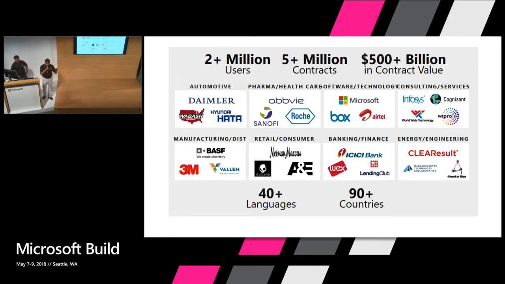As you can see, we have over 5 million contracts today and 2+ million users using it. I think that number is important, the 5+ million contracts, because the time it takes to create those contracts and negotiate the contracts is huge. In certain companies, it goes like 90 days, 120 days. So the demo and the use case here is to show how we have used Microsoft Teams in order to reduce the cycle time.